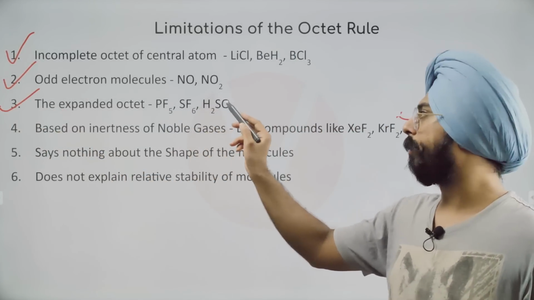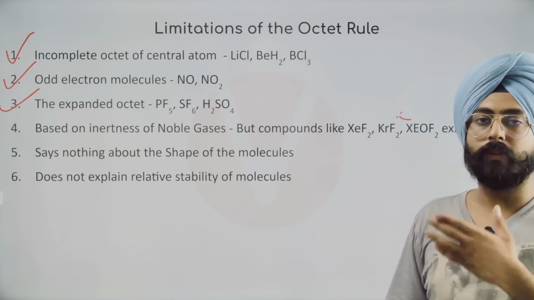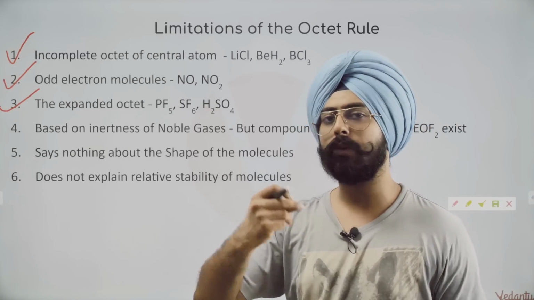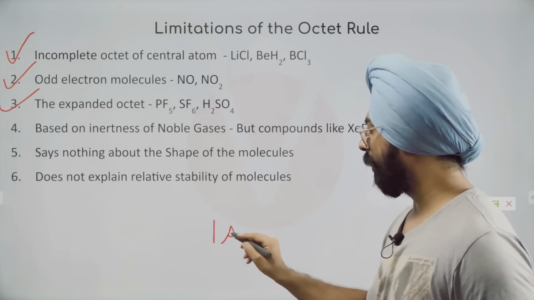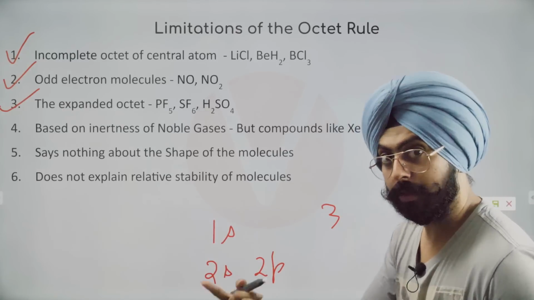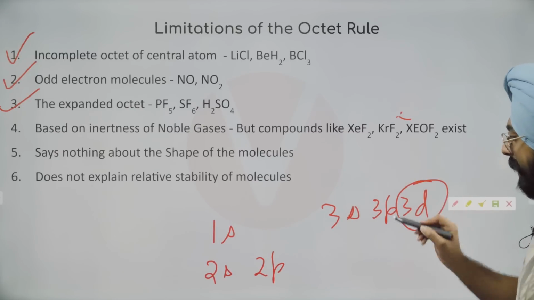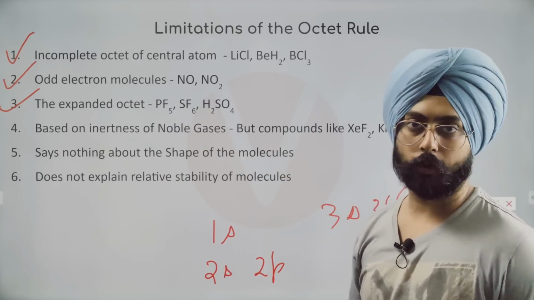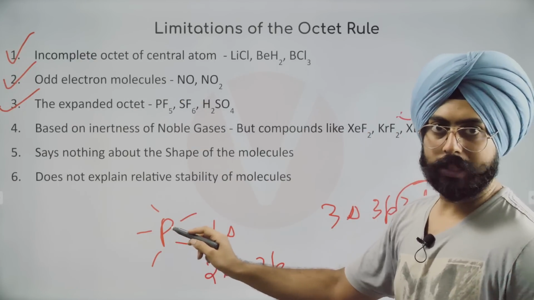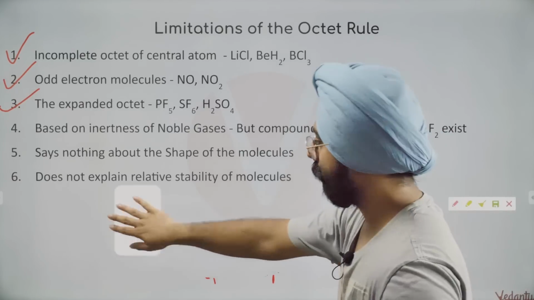Why do these structures exist? Well, because if you look at sulfur or phosphorus, they have empty d orbitals. Sulfur and phosphorus have the third shell open to them. Carbon, nitrogen, oxygen have only 2 shells open to them. In the first shell you have only S, in the second shell you have S and P. But as soon as you have access to the third shell, you have 3S, 3P and 3D. So these d orbitals can accept these extra electrons. In PF5, phosphorus has 5 bonds, so the extra electrons in its valence shell can be accepted by the d orbitals. This idea is not explained by the octet rule.